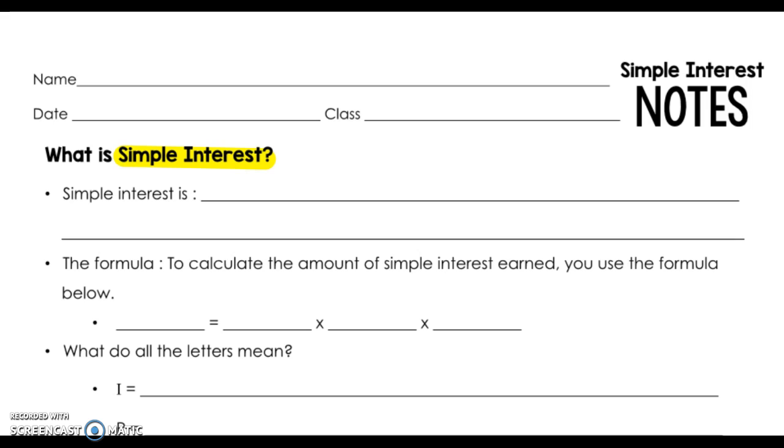There are lots of other types of interest that are calculated. There's compound interest and other things, but today we are really just talking, and the focus of this piece is simple interest. That's the only application that we're going to discuss here in 7th grade. And what simple interest is, it's interest that's calculated on the principal amount or your principal balance. And that might be a lot of words that we don't know yet, so we're going to break them apart. But it's interest that's calculated on the principal balance.